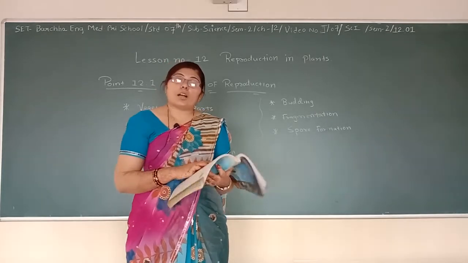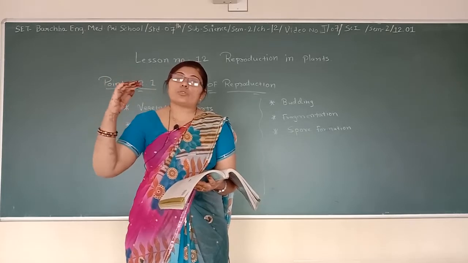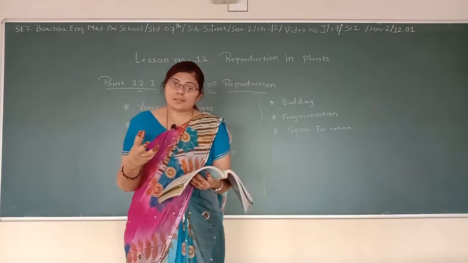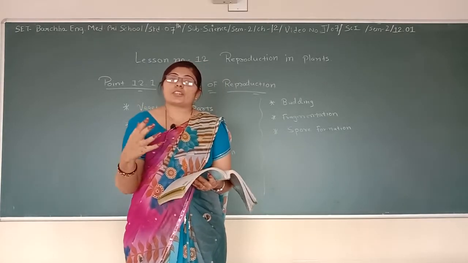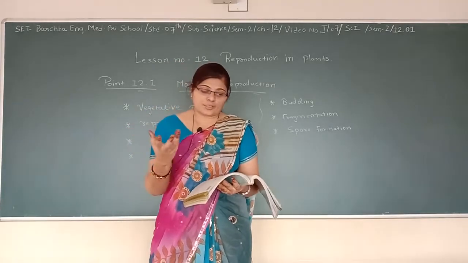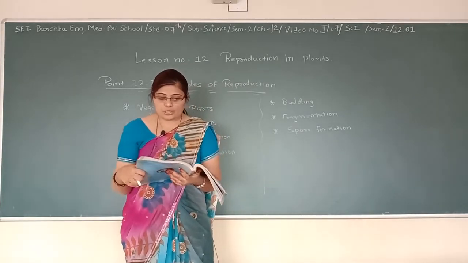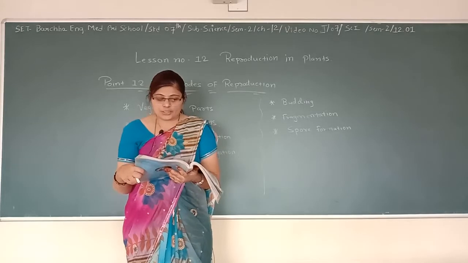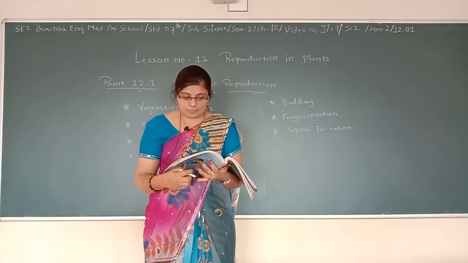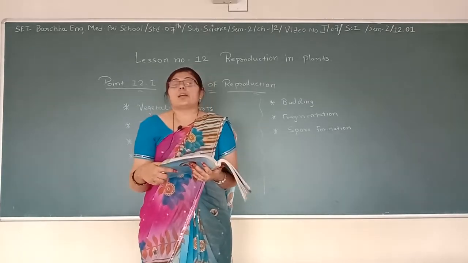See, after some time, when the plant has grown to some extent, the flowers come on the plant, and from those flowers reproduction takes place. Then the new fruit comes out from the flowers, for example the mango that you can have in summer. We eat the fruits and usually discard the seed. The seed germinates and forms a new plant. So what is the function of flowers in a plant? Flowers perform the function of reproduction in a plant. Flowers are the reproductive parts.